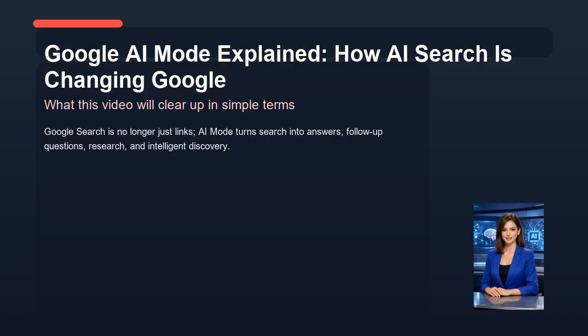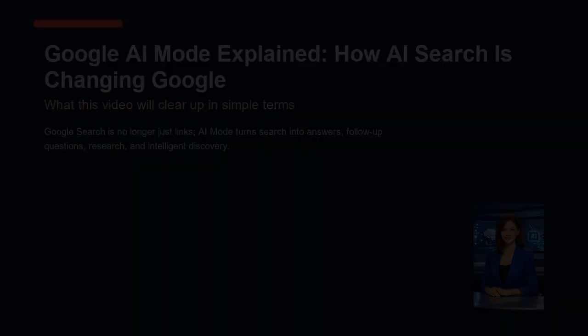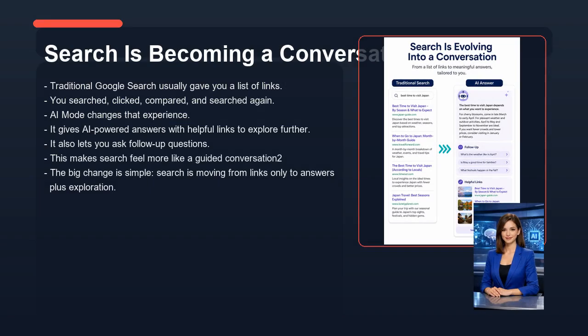Google search is no longer just links. AI mode turns search into answers, follow-up questions, research, and intelligent discovery. Now let's look at search as becoming a conversation.